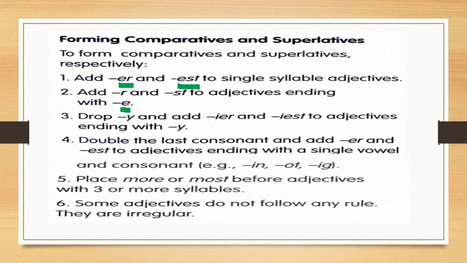Place more or most before adjectives with three or more syllables. When there are three syllables, three parts of the word, then we have to add more or most. Okay, we are going to check some of the examples. At that time you'll come to know. Some adjectives do not follow any rule, they are irregular. There are some irregular adjectives as well, they don't follow any certain set of rules.